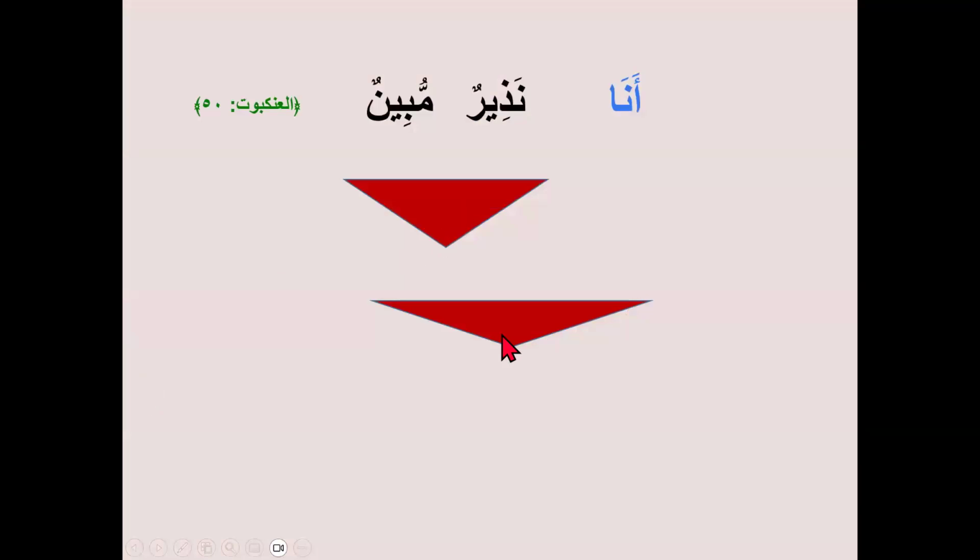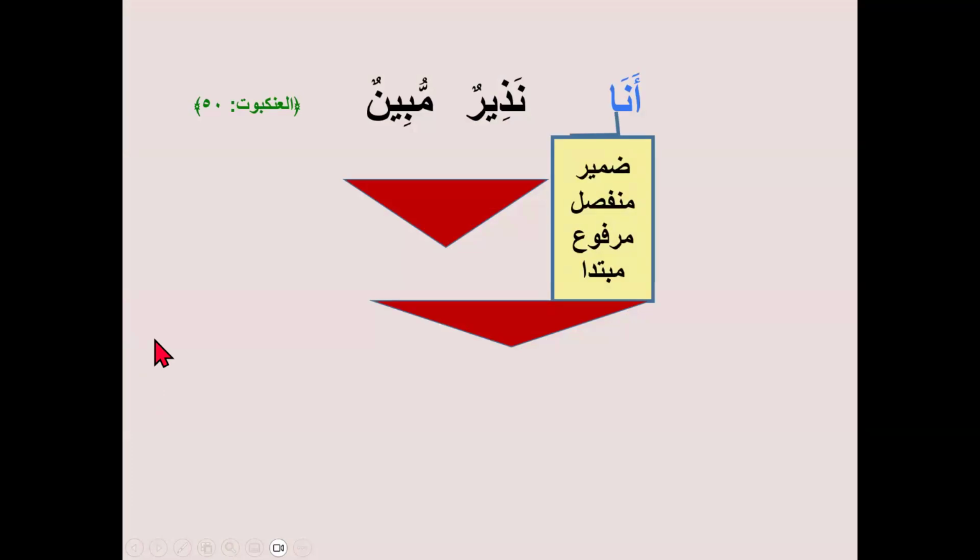Okay, I forgot to put the animations here. It's okay. So Ana is the same, Zamir Munfasil, Mubtada here. Nadirun Mubinun. I hope you understand which phrase, which fragment this one is, because they both are very similar to each other. So it gives me the hint that it is Murakab Tawsifi. Nadirun is Mawsuf and Mubinun is Sifa. If you check all four qualities, you can see they are all equal.